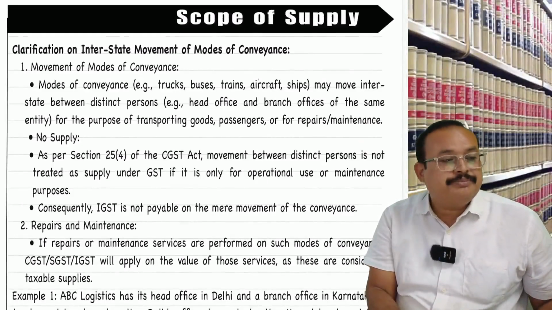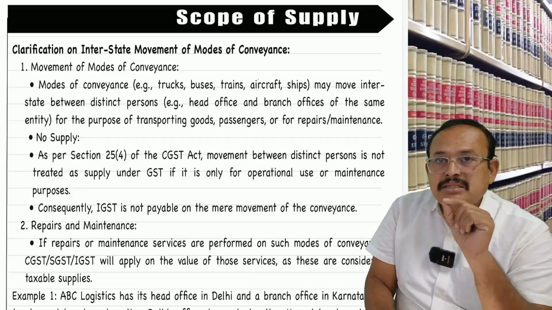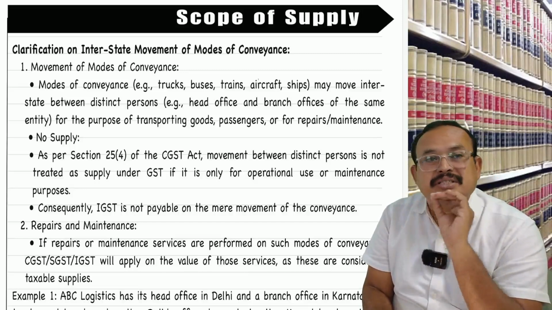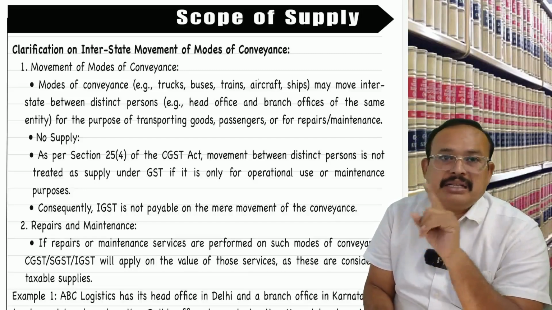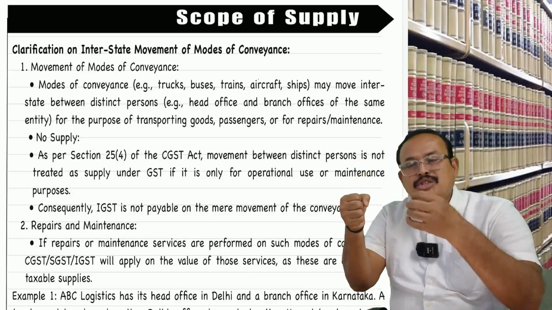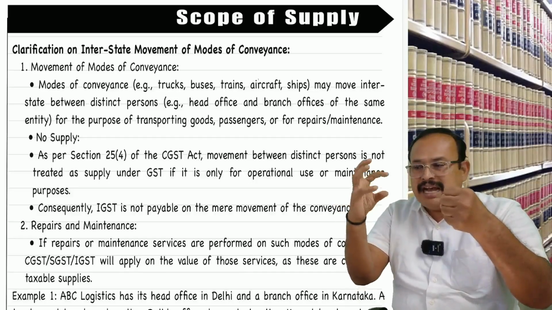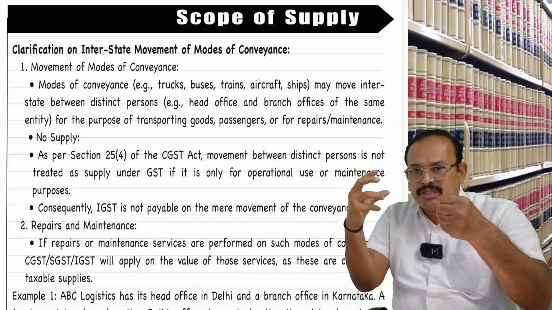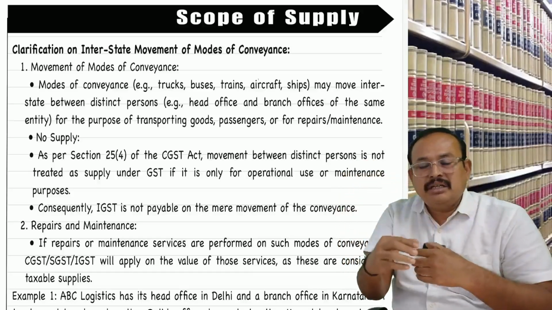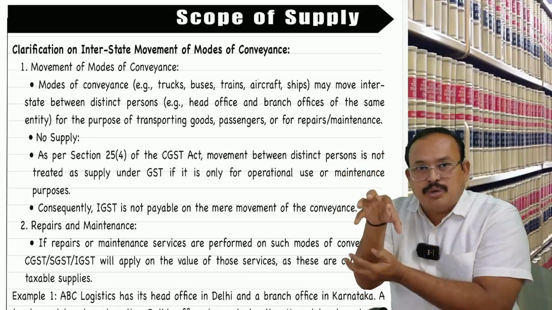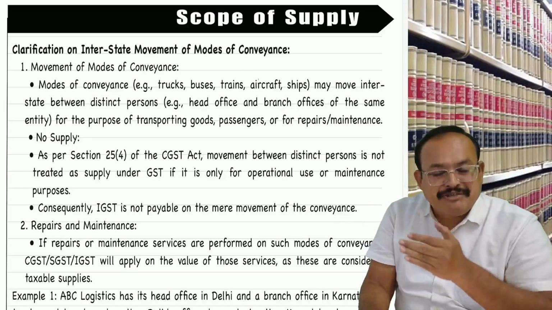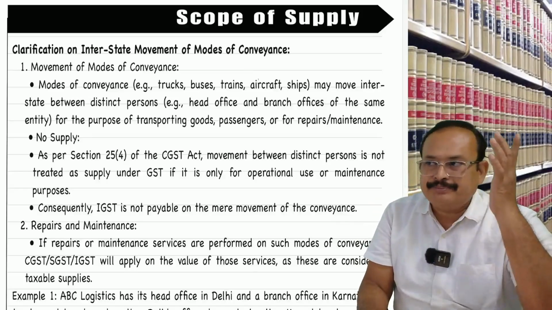When you talk about interstate movement of vehicles between distinct persons, is it a supply? That is the question. Take a head office in Hyderabad and a branch office in Bangalore, with the head office sending its own goods in its own truck to the branch office in another state. No doubt, supply of goods, even without consideration, by head office to branch office between distinct persons is a supply.